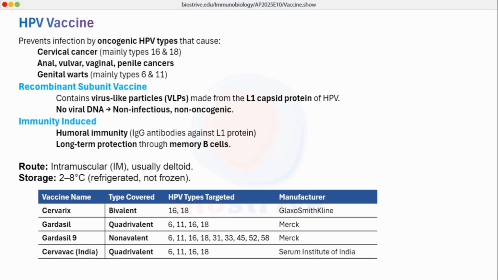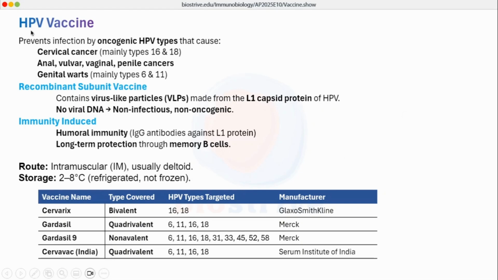Now, the last one is the HPV vaccine, which is a preventive type of vaccine against various cervical cancers. It is a kind of recombinant subunit vaccine, and it contains virus-like particles, we say VLPs, which are made up from the capsid protein of HPV. It induces humoral immunity, which will lead to production of IgG against this L1 protein of the capsid of the HPV virus, and it also provides long-term protection through memory B cells.